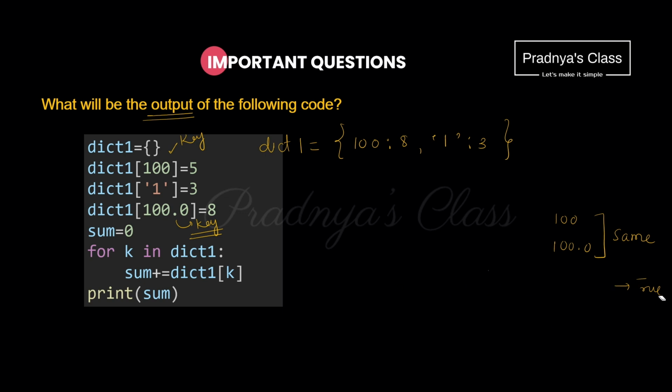Alright, this is clear now. Let's move ahead to what we are doing next. Using a for loop, we are iterating over the dictionary. Here we are iterating using the key, but we are taking the values of it and adding them up.